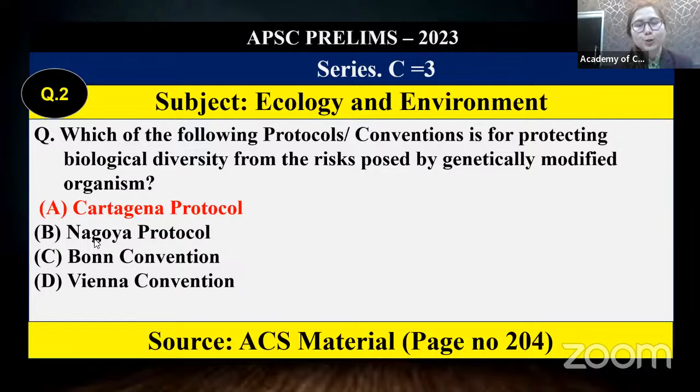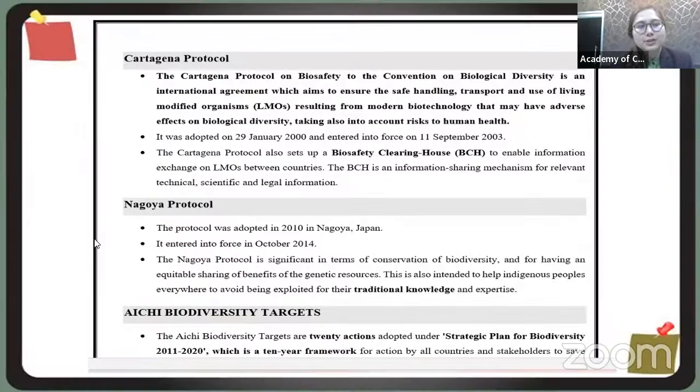The Cartagena Protocol, you can see it is direct from our material. You can see the reference as well. The source is ACS material, page number 2204, the thickest material, geography, environment, and science material, if you remember. And if you remember the point, I also mentioned preparing a chart because many students used to ask me, ma'am, how to remember these things. I told you, simply keep in mind the keywords.